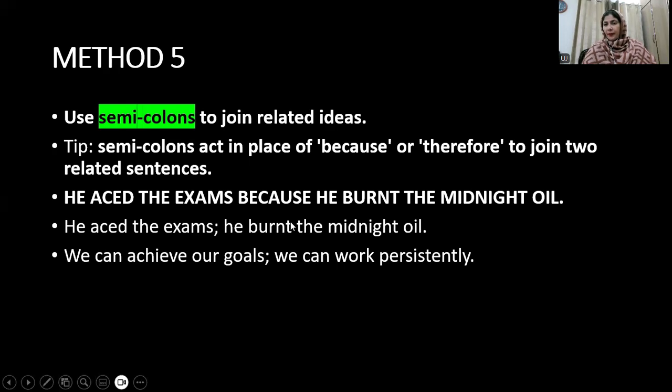Both of them are independent ideas. Let's look at another example. We can achieve our goals; we can work persistently. You see, both of them were starting in similar ways, but by joining them with the help of a semicolon, they were joined into one sentence. So there was no image of repetition. This is how you can join similar ideas into one sentence with the help of a semicolon.